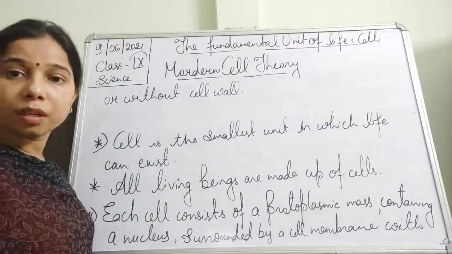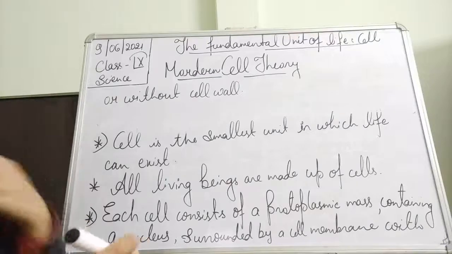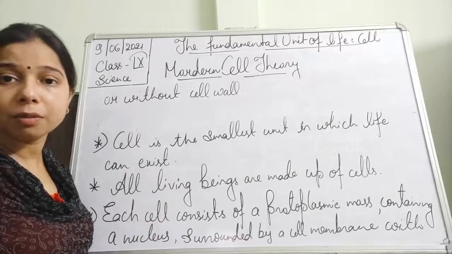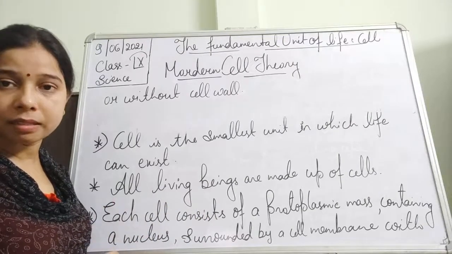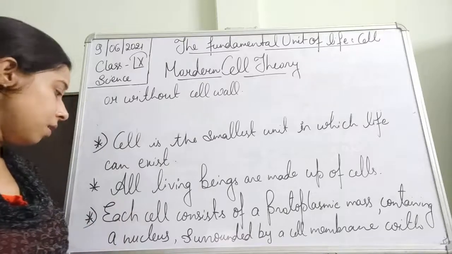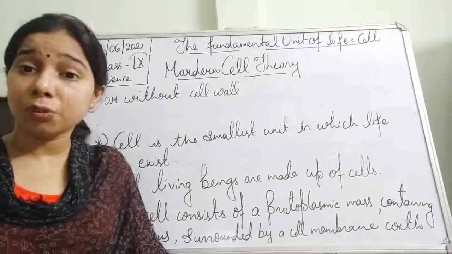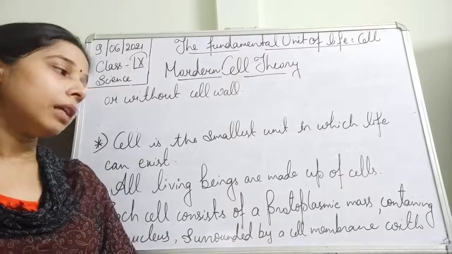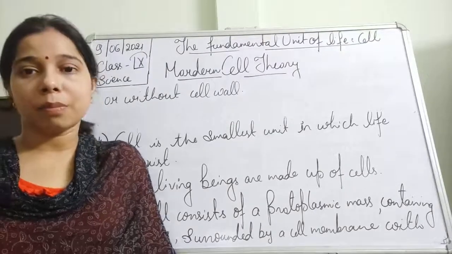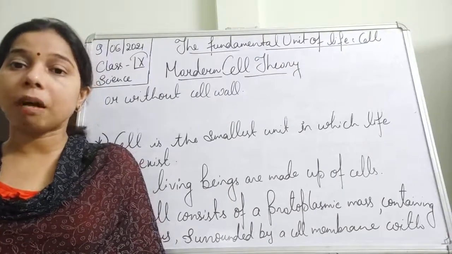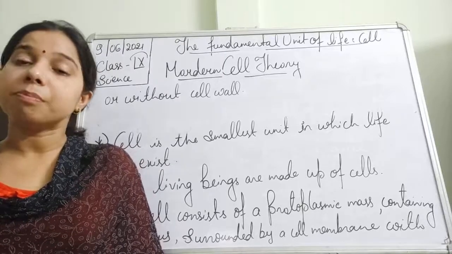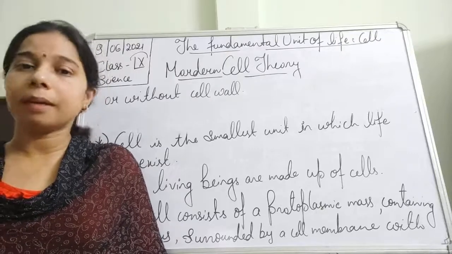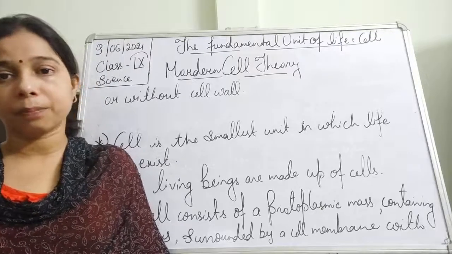Every cell is made up of a protoplasmic mass, a fluid called protoplasm. It also consists of a nucleus, a part of every living organism's cell, and a cell membrane, which may or may not be covered by a cell wall. In plants there is a cell wall; in animals there is no cell wall.